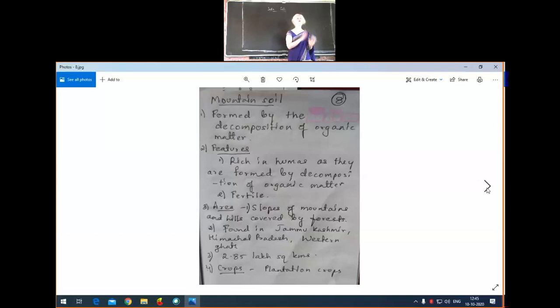If you come to the lower regions of Western Ghats and Eastern Ghats, you have your evergreen forest, right? Thick forest is formed. When there is thick forest, then humus will be formed, right? So humus is formed and immediately the soil becomes fertile. But this laterite soil is formed in the upper regions of these hills and mountains, where the soil gets washed by the rainfall. That is why it becomes leached. So this is about laterite soil.